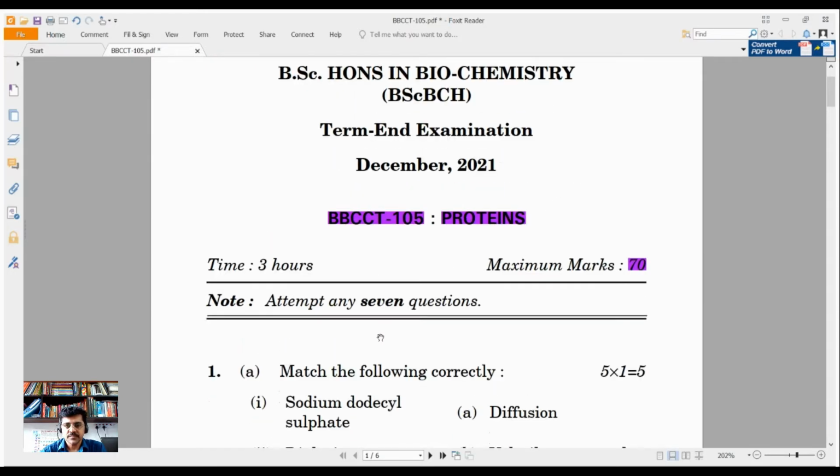Moving further, read the instructions that are there. How many questions do you need to answer? It is clearly mentioned in this particular paper on proteins: you are instructed to write 7 questions out of the given questions. Whenever you receive a question paper, read all these basic instructions. That will help you understand the concept of the paper, as well as the time duration and the maximum marks.